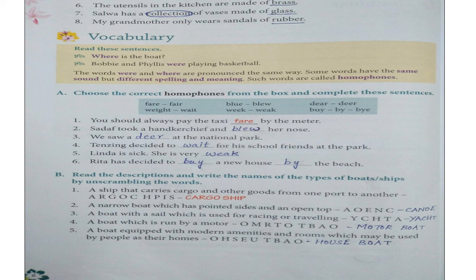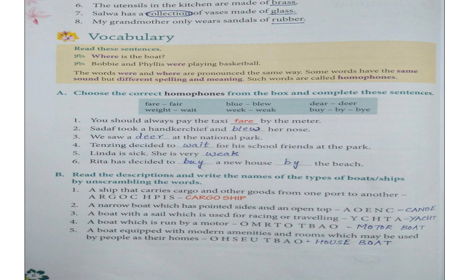The B bit: read the descriptions and write the names of the types of boats or ships by unscrambling the words. So the B bit exercise is you have to unscramble the words and make them into proper words, children. The first one is done for you. A ship that carries cargo and other goods from one port to another. That is a cargo ship. The letters are arranged in a disordered way, which are arranged properly and written in a proper way. That is unscrambling the words.